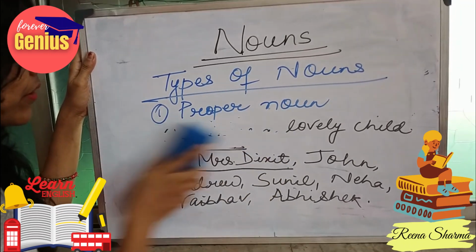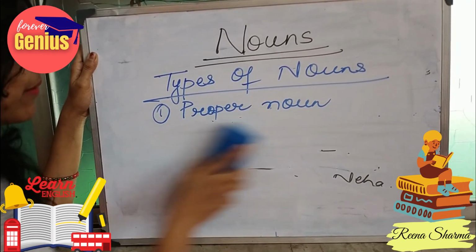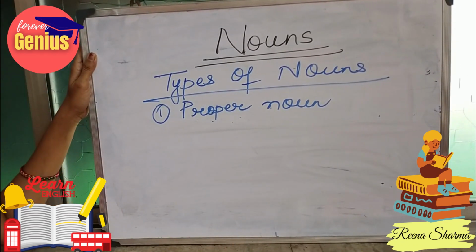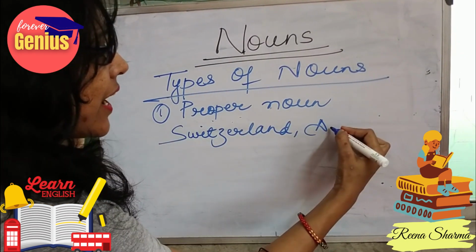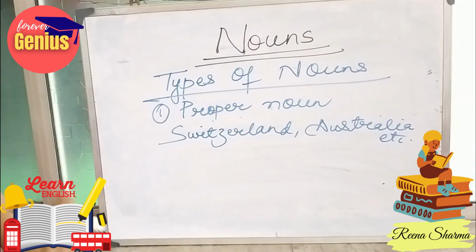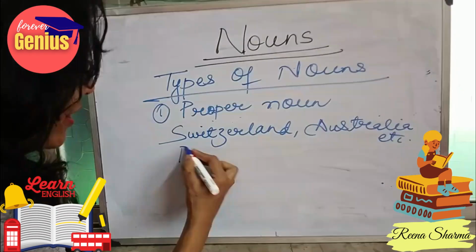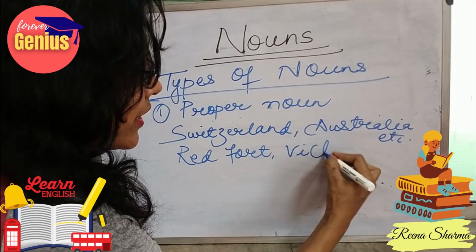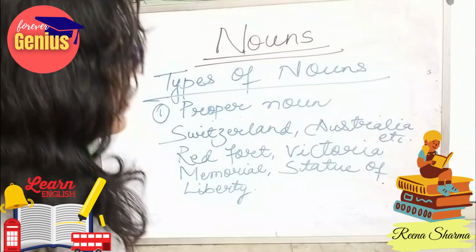It's not that only names of persons will be there; names of places and cities can also be added, like Switzerland, Australia, etc. Names of any heritage building or monuments which are famous either in your country, India, or outside India also come into the category of proper noun, like Red Fort, Victoria Memorial, Statue of Liberty.